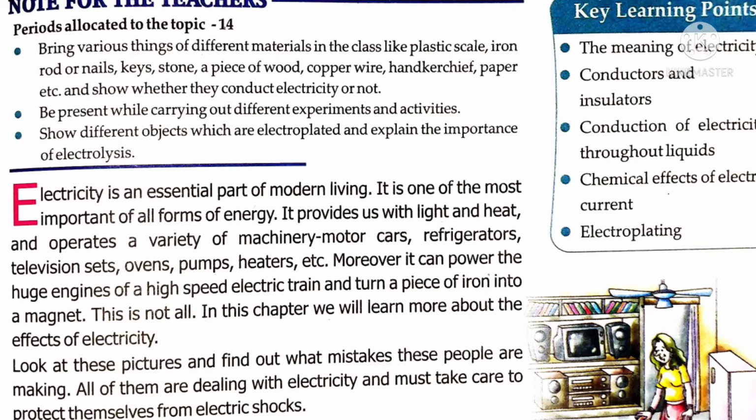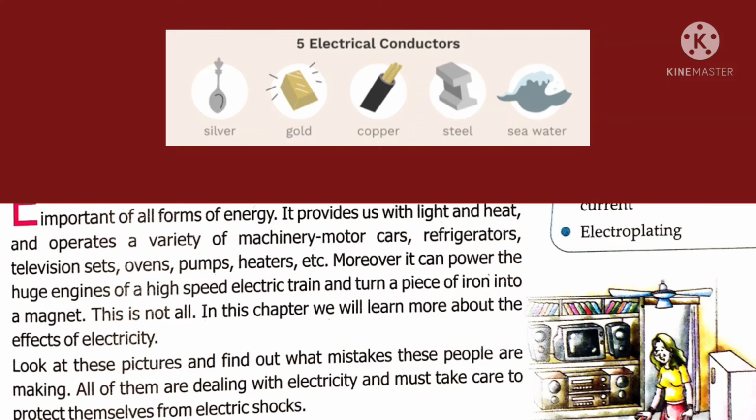The materials are generally classified into conductors and insulators. What are called conductors? The materials which allow electricity to pass through them are called conductors. Like metals, like iron, aluminium, basically all metals are conductors because they allow electricity to pass through them.